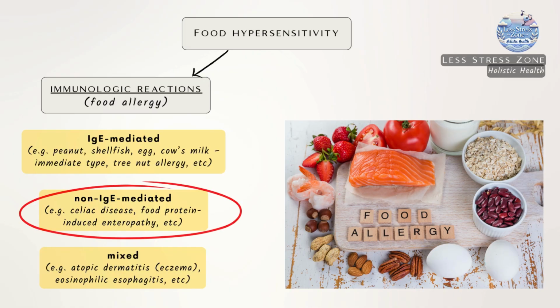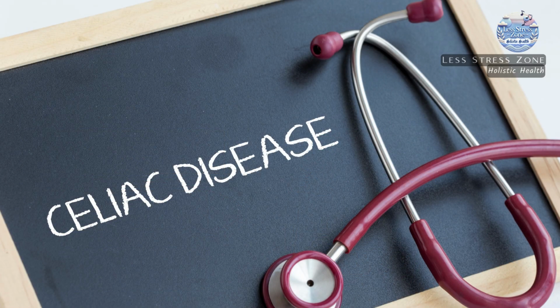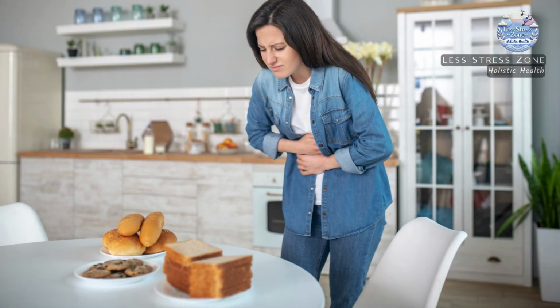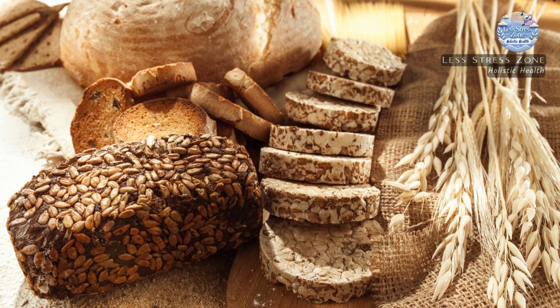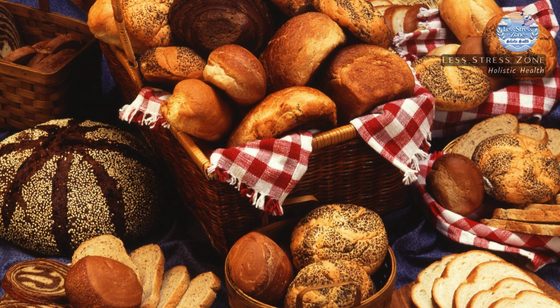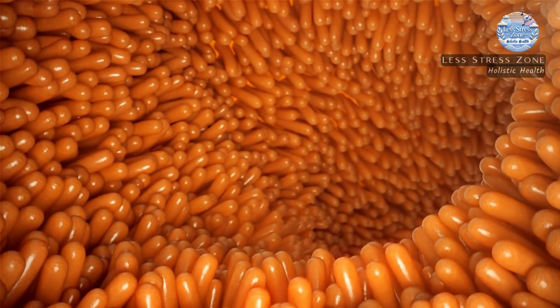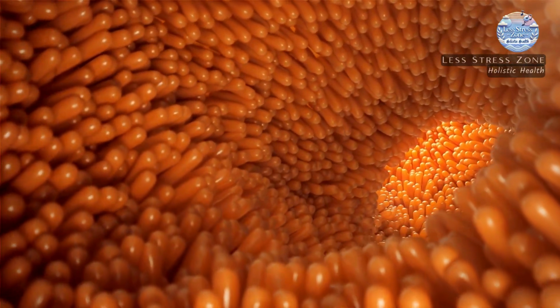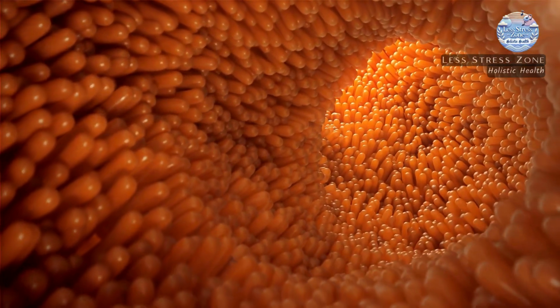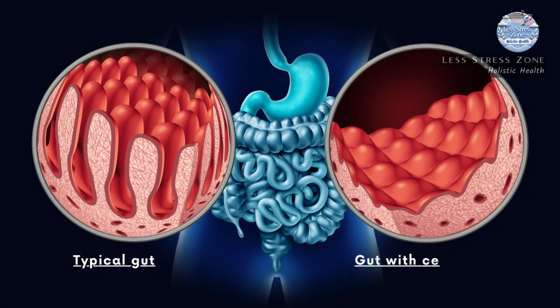Non-IgE-mediated allergy, also known as a cell-mediated reaction, where T lymphocytes play the key role. A prime example of this type of response is celiac disease. Celiac disease, also known as gluten-sensitive enteropathy, is a chronic autoimmune disorder with a genetic background. In people with celiac disease, consuming gluten, a protein found in wheat, rye, and barley, triggers an abnormal immune reaction directed against the body's own tissues, specifically the lining of the small intestine. This leads to the gradual destruction of intestinal villi, which are essential for proper nutrient absorption.